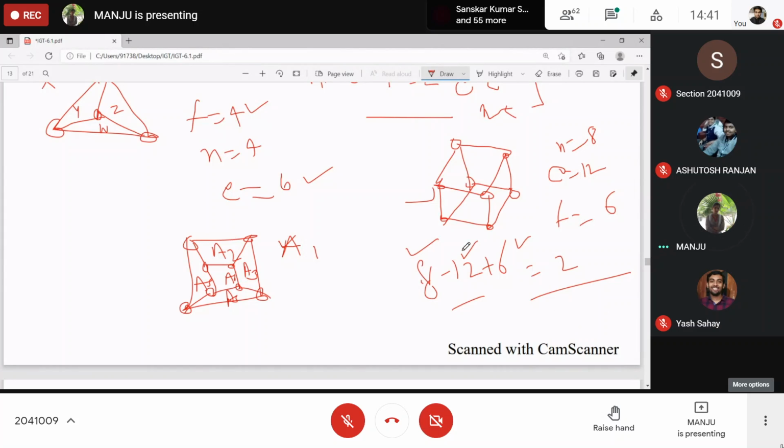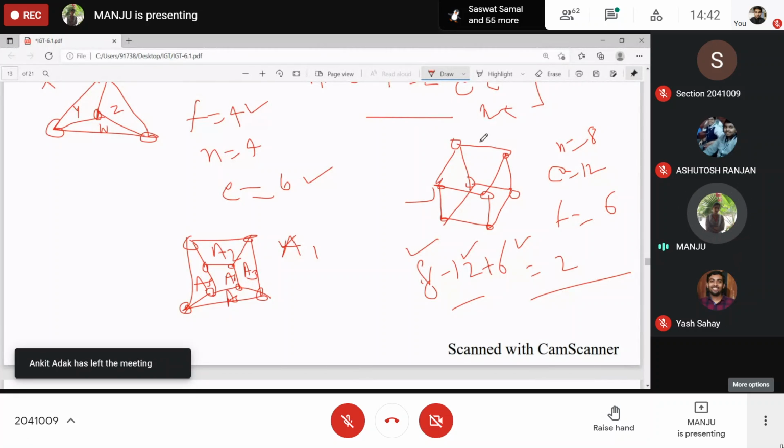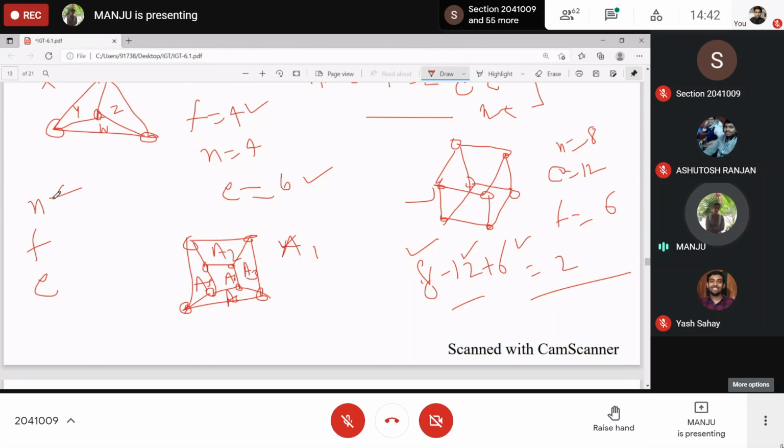Now, if someone asks, does there exist any plane graph or any structure in 3D with this many vertices, this many faces, and this many edges, and that does not follow Euler's formula, then that does not exist.